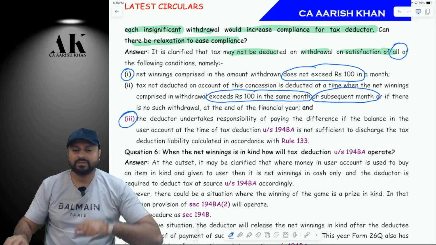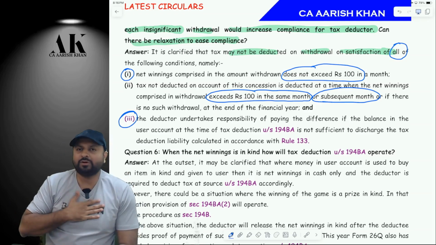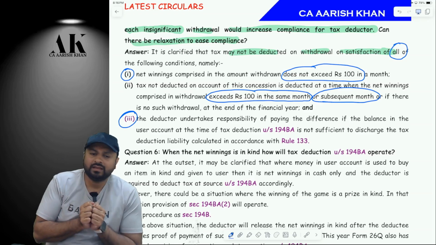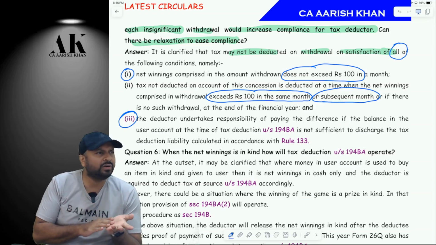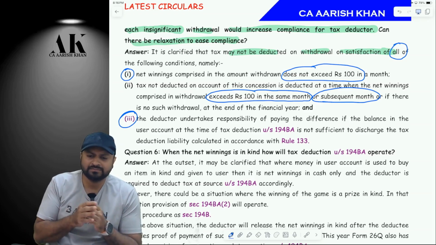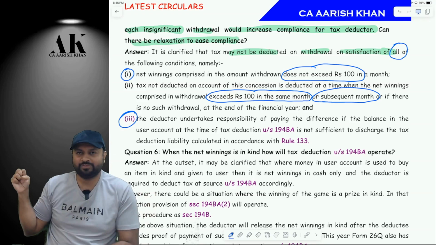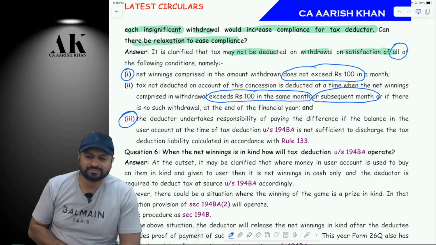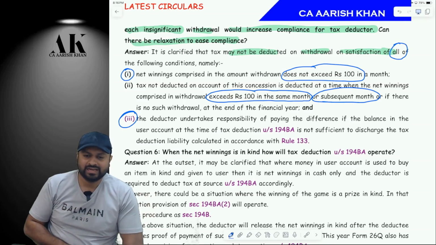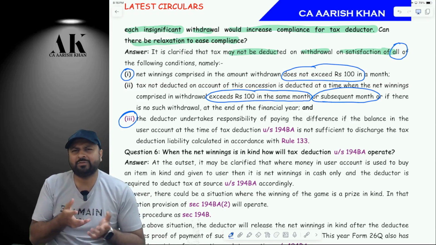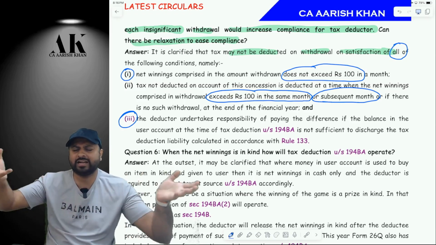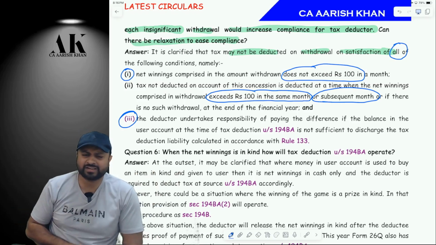See here, please listen. Suppose I am one of the gamers and in the month of April, I won around 95 rupees. So I withdraw that 95 rupees. Will they deduct TDS? I'm asking you a genuine question here. I won 95 rupees in the month of April. My first withdrawal is 95 rupees. Will the TDS be deducted on that?